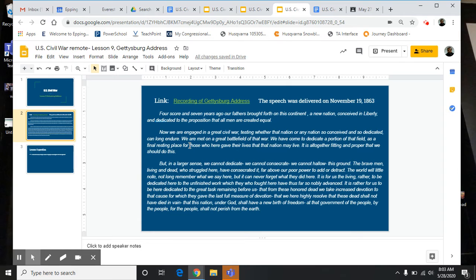And of course, he's talking about ending slavery there. So the original goal is to just dedicate the cemetery, but the second part, and the one that we long remember, is the idea that he's trying to keep up the war effort in 1863 and keep the Union fighting for victory.